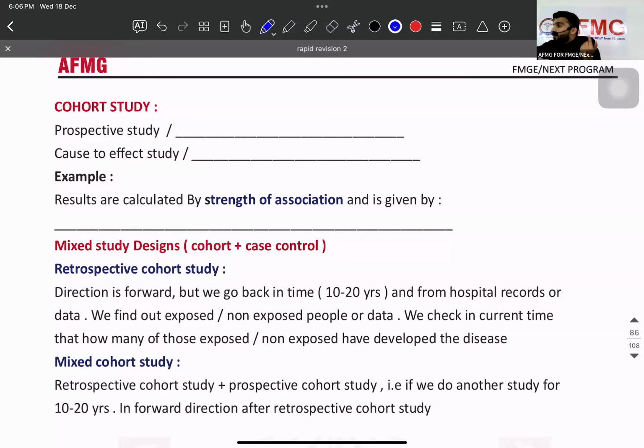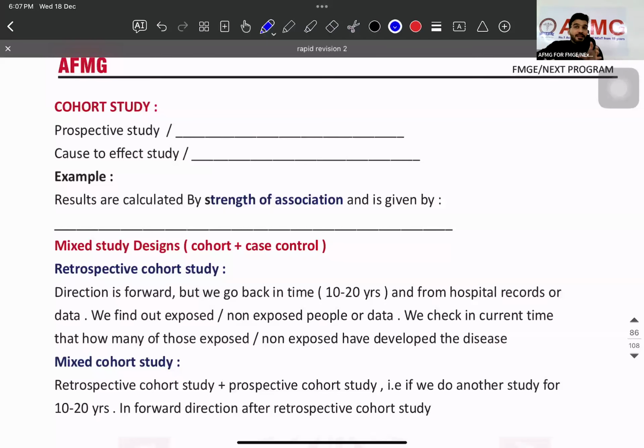So prevalence is checked in cross sectional. Odds ratio is checked in case control. Incidence is checked in cohort. Whenever the hint is relative risk, think cohort; if it talks of odds, think case control; and if it talks of prevalence, then cross sectional.